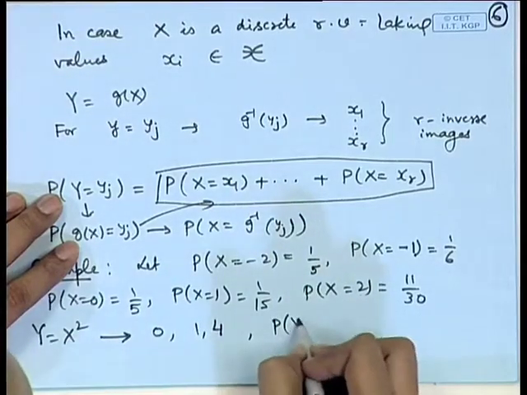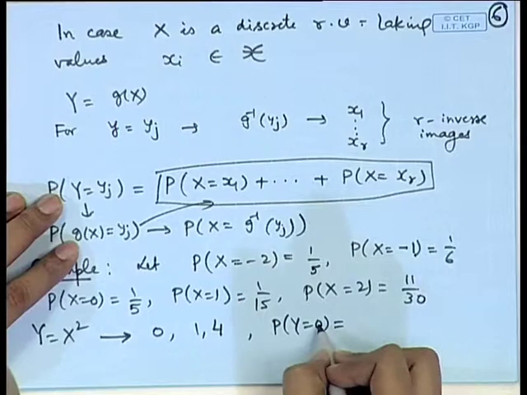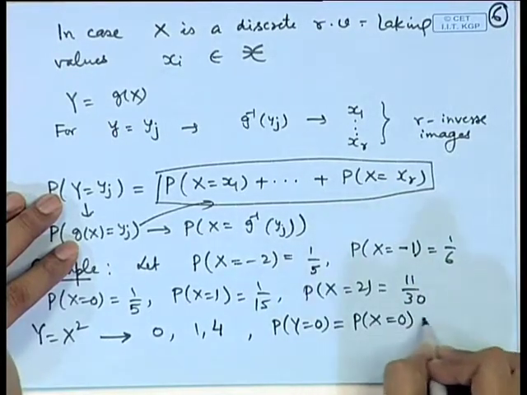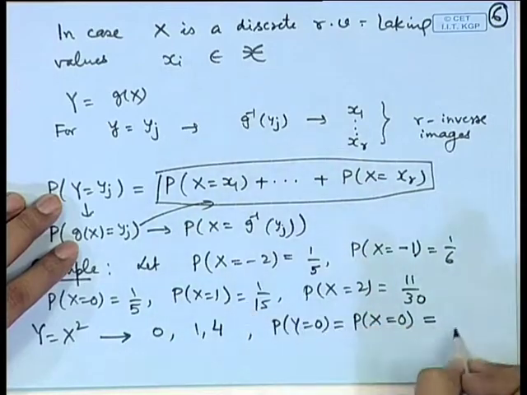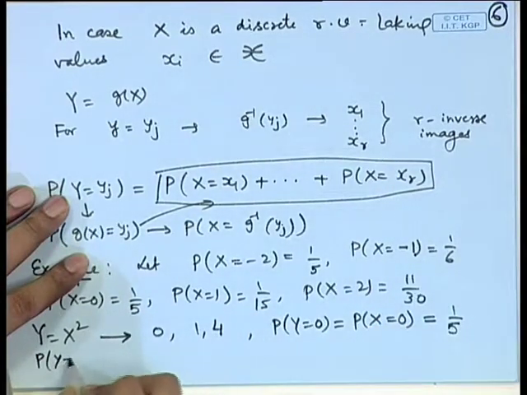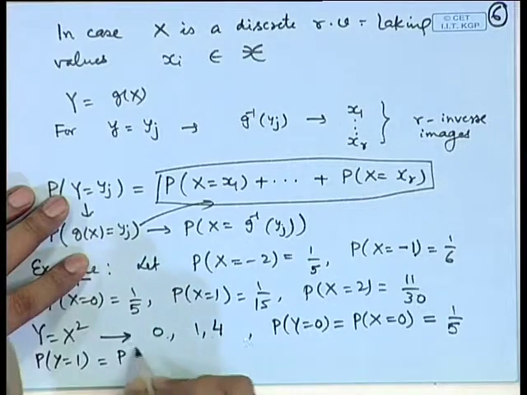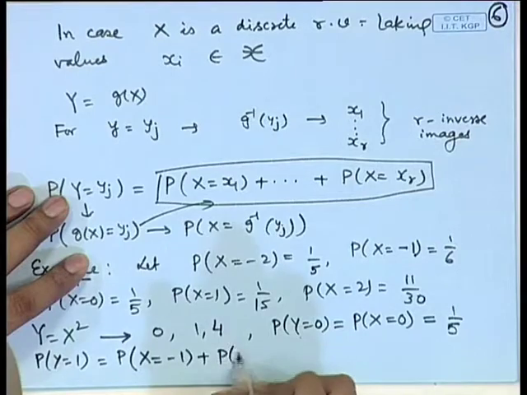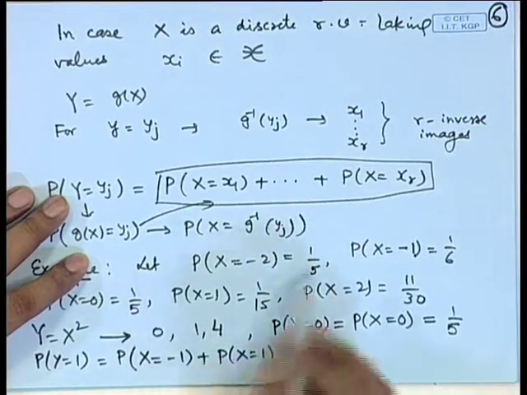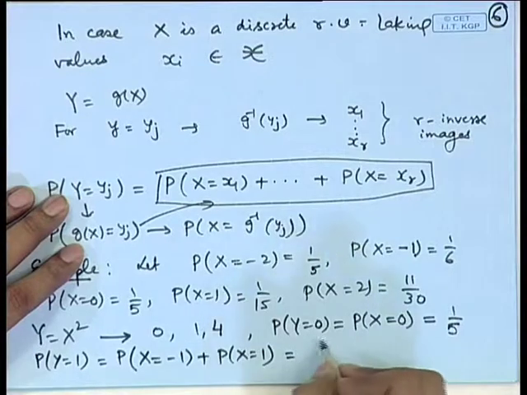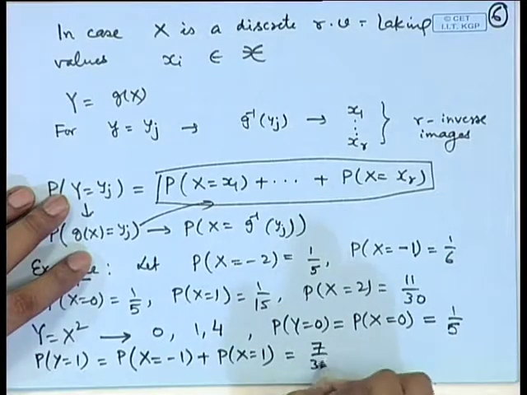Now, probability of Y = 0 has only one inverse image, that is probability X = 0, which is 1 by 5. If we are looking at probability Y = 1, then there are two inverse images, X = minus 1 and X = 1. So, the probabilities 1 by 6 and 1 by 15 are added up, and we get 7 by 30.